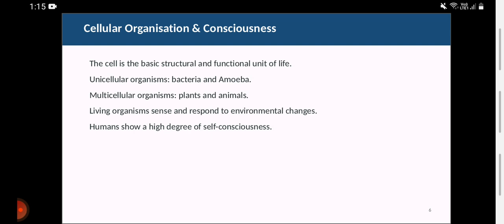What does it cause? Amoebiasis. What is amoebiasis? Please comment down below. Then multicellular organisms. What is a multicellular organism? Us. Of course, हम हैं multicellular organisms.